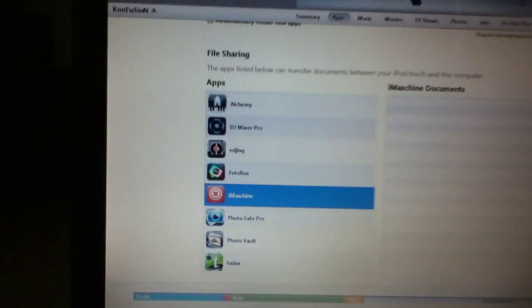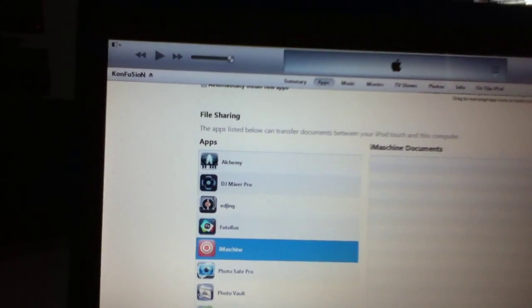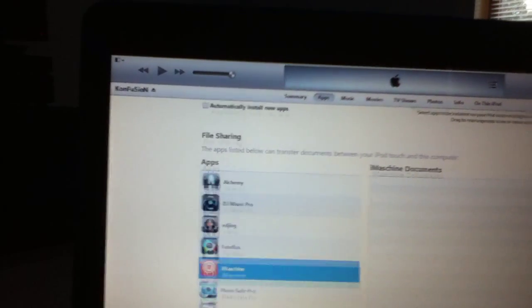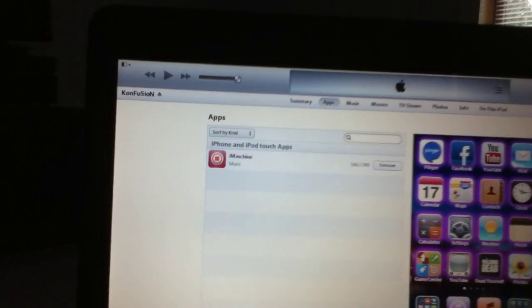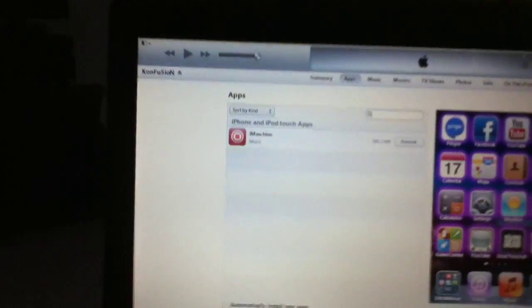Yes. Okay. Now, from here, I'm going to just shrink this. I'm going to shrink this one too. I'm going to come to my iTunes. Right there. Now, when you get into your iTunes, at the top, you should see where you have how to get into your iPhone or your iPod. What I have is my iPod.